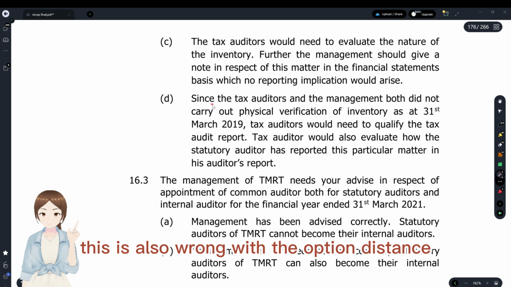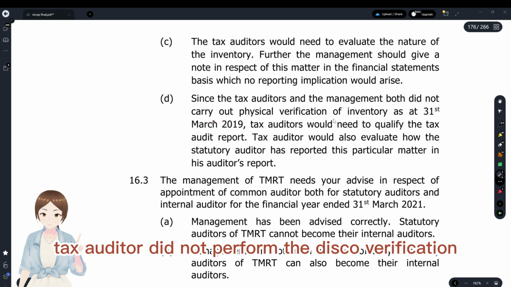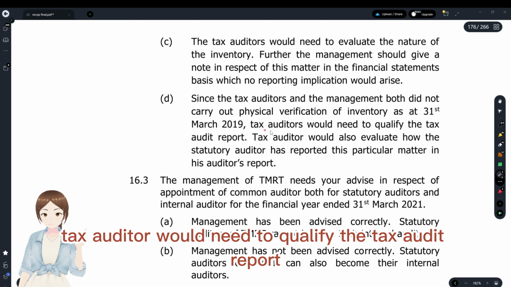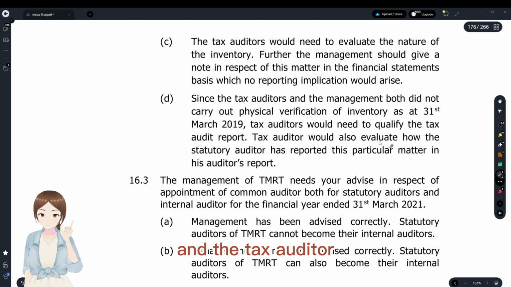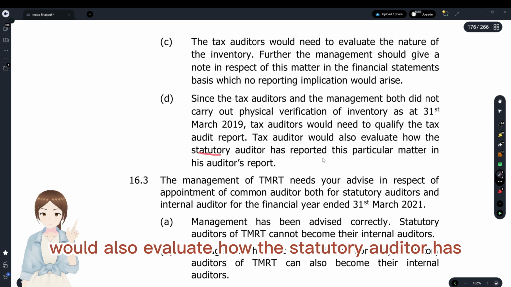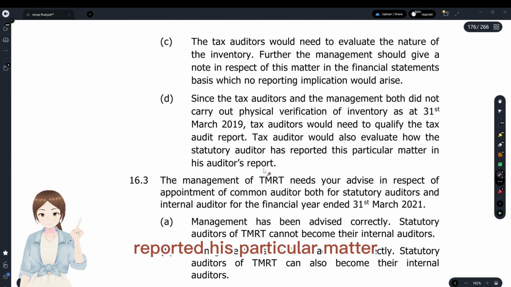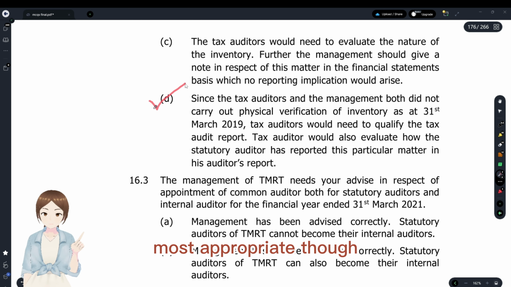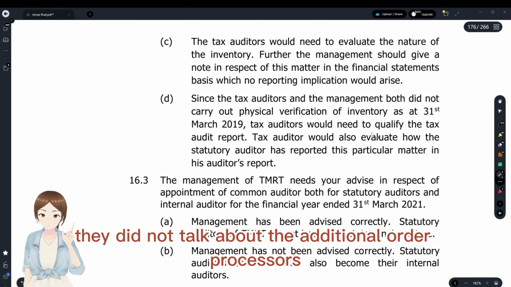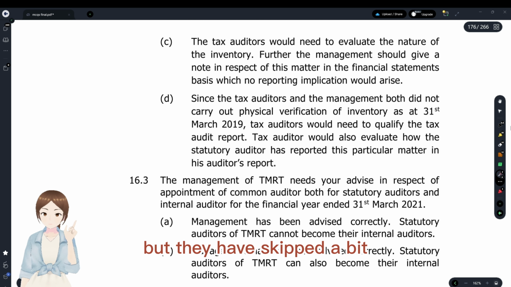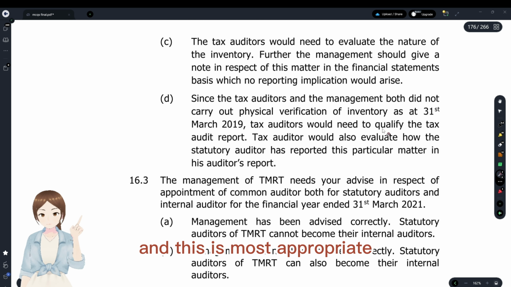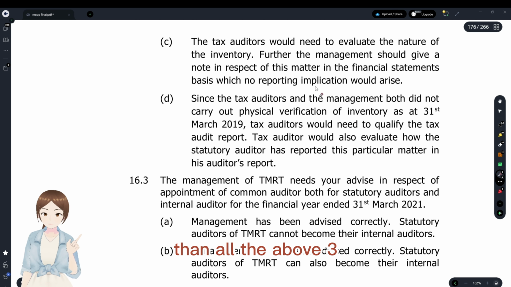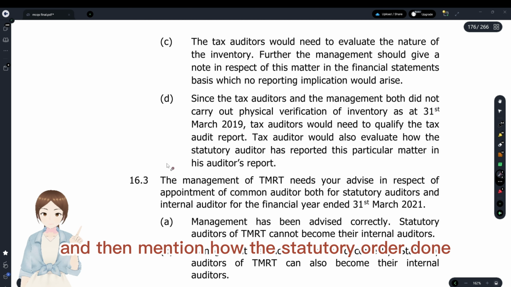We'll see option D. Since the tax auditor did not perform the physical verification, the tax auditor would need to qualify the tax audit report, and the tax auditor would also evaluate how the statutory auditor has reported this particular matter in his audit report. Option D is most appropriate. Though they did not talk about the additional audit procedures, this is most appropriate compared to the above three: qualify the report, and then mention how the statutory auditor has reported.